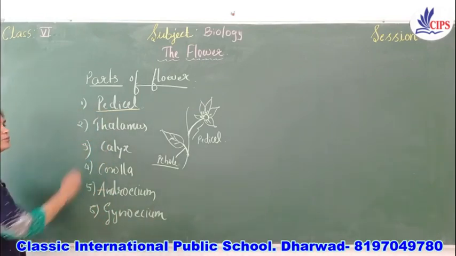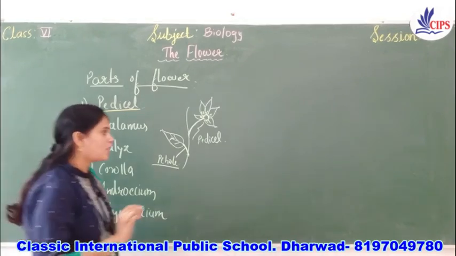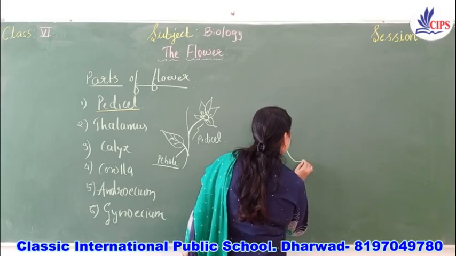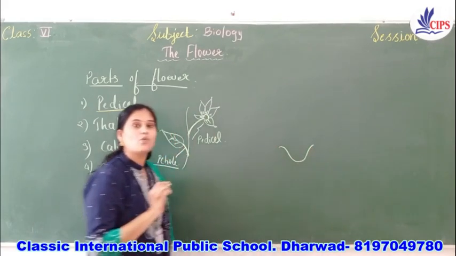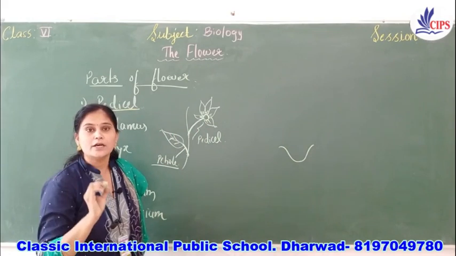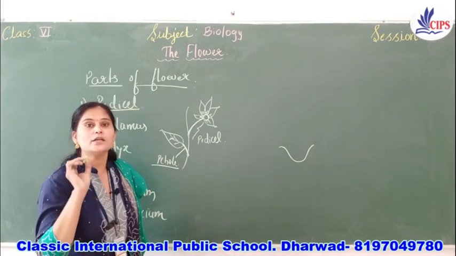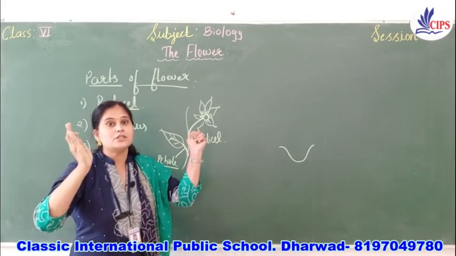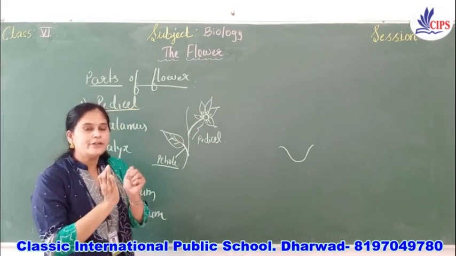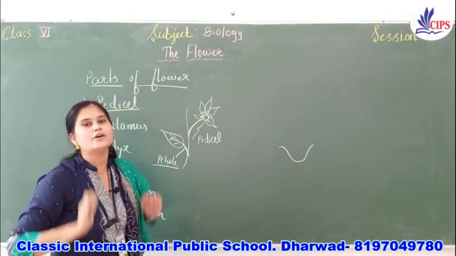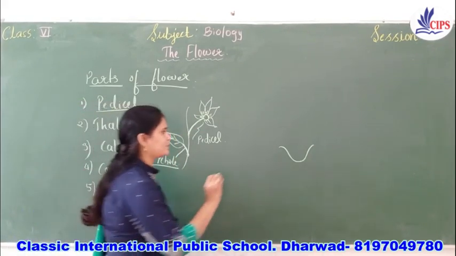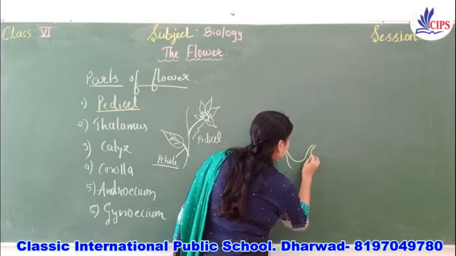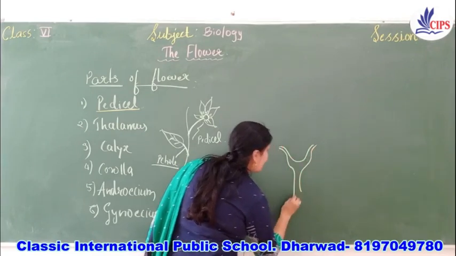Okay, next we'll move to the thalamus. The thalamus is the terminal and swollen portion of the pedicel from which the different parts, or the different whorls, of the flower arise. See here, I will show you. This part is called the thalamus.